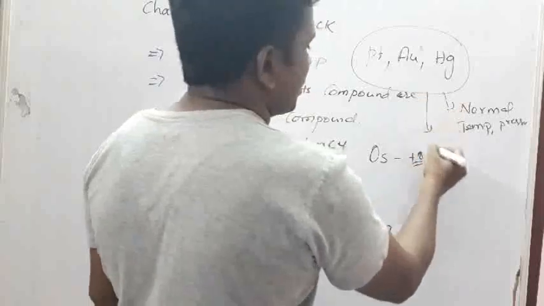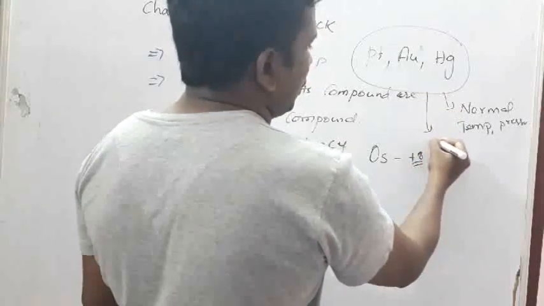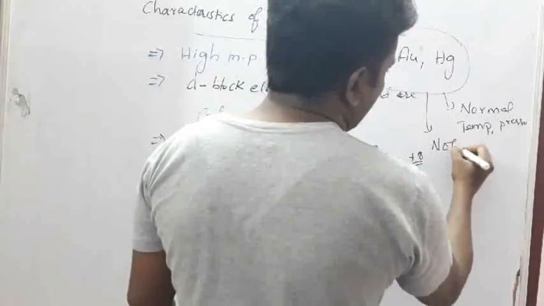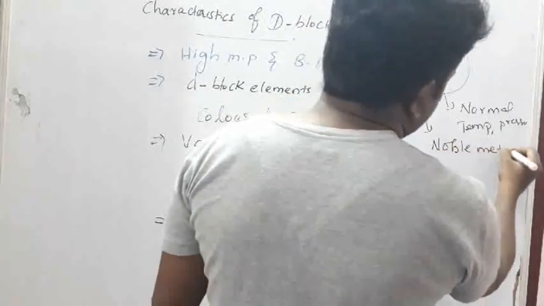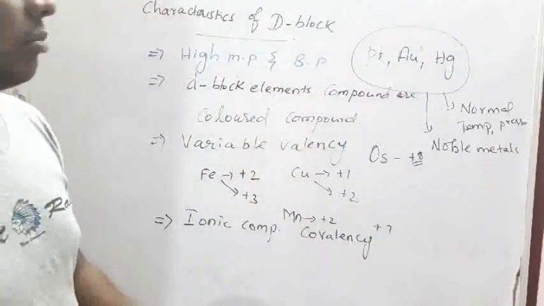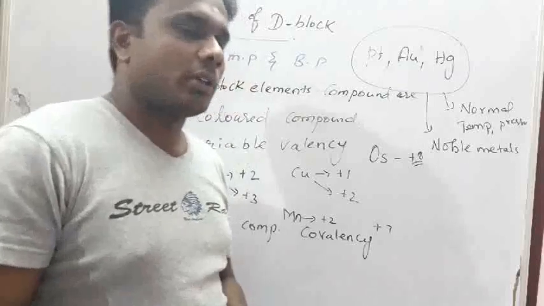So these elements are actually called noble metals. Noble metals because they won't react at room temperature. Highly inert, it is inert in nature.